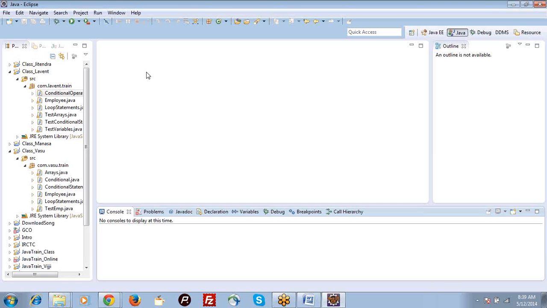No, nothing about class, Swati. What does it mean by class? No idea. Class means a class will be declared to define any entity, Swati.